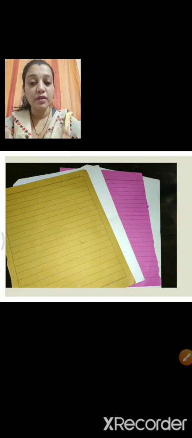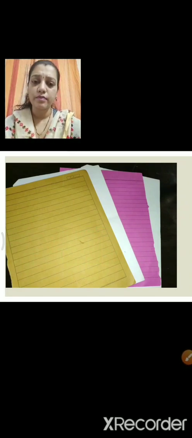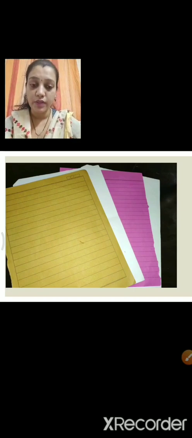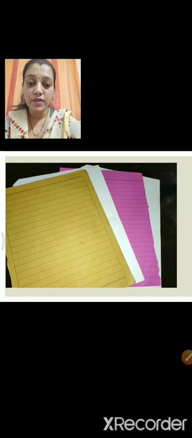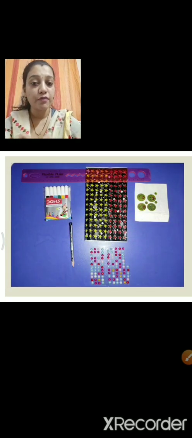Now teacher is having these papers at home. I am having this 3-4 papers at home. So using this paper, I am going to make a project. So the very first thing what I will do from the paper is, first I will make my first page of project. But for that I will need some decorative materials. I have to decorate my first page of my project work. So I will take colorful pens, I will take some decorative materials or whatever it is there with me at my home. And if I am not having anything to stick or decorate, I will use colorful pen and colors to decorate it. I will show you how.